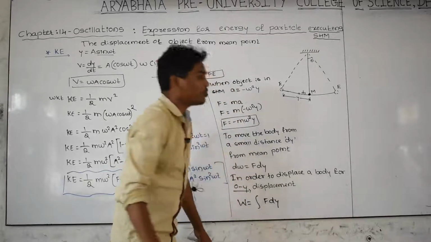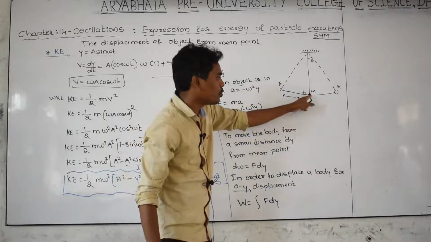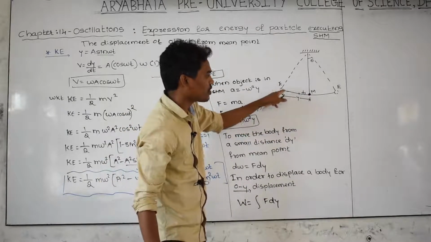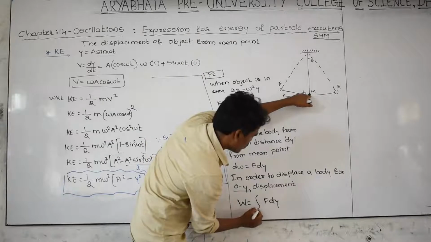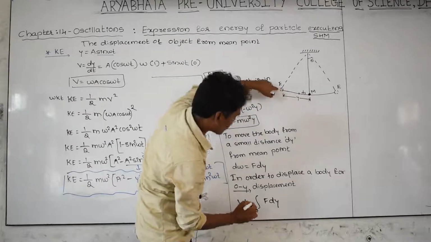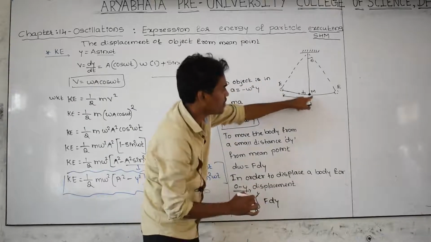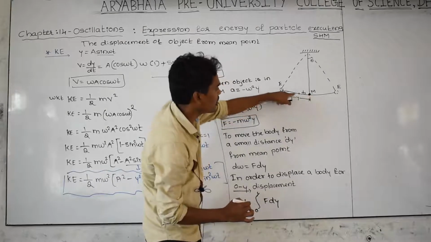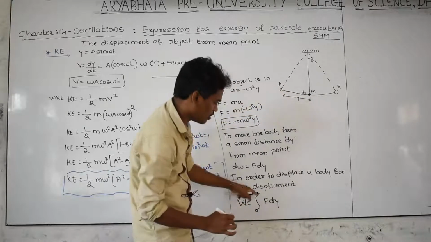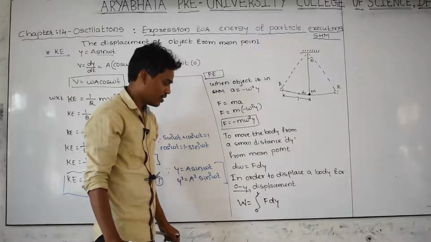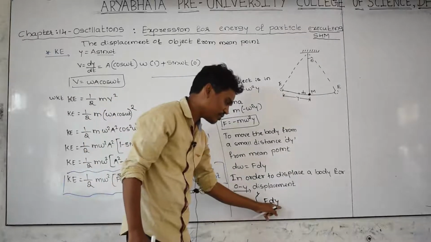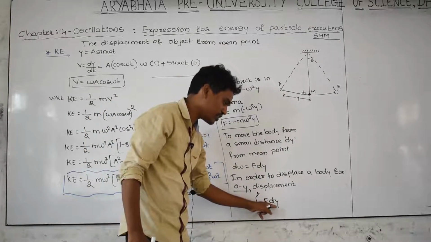Then from where to where are you taking the body? From 0 point to this point. What is the displacement here? 0. What is the displacement here? Y. Here displacement is equal to 0. Here displacement is equal to maximum. That is the y displacement. And what is F into dy? This is the product of force into displacement.